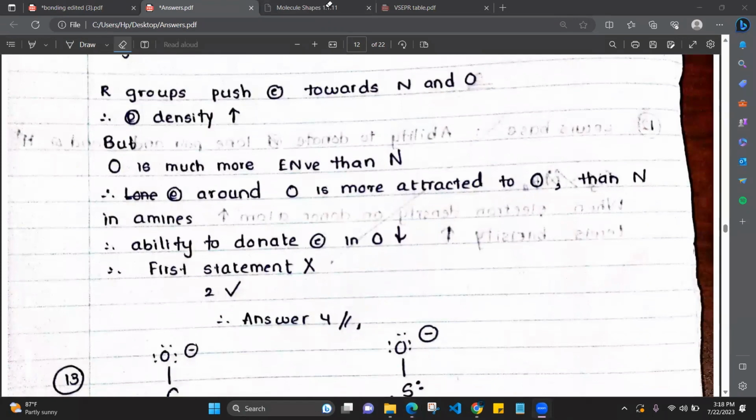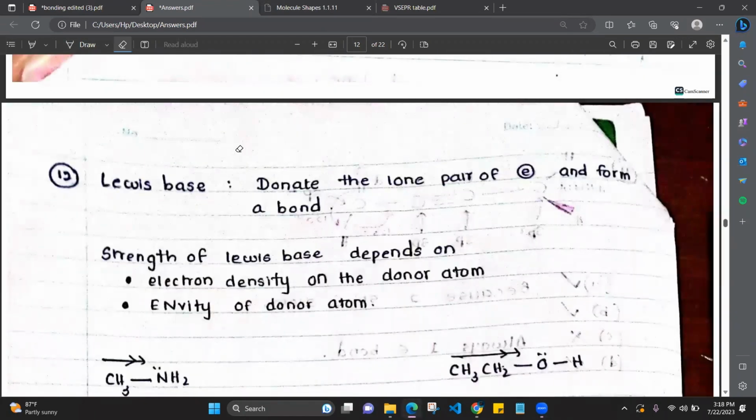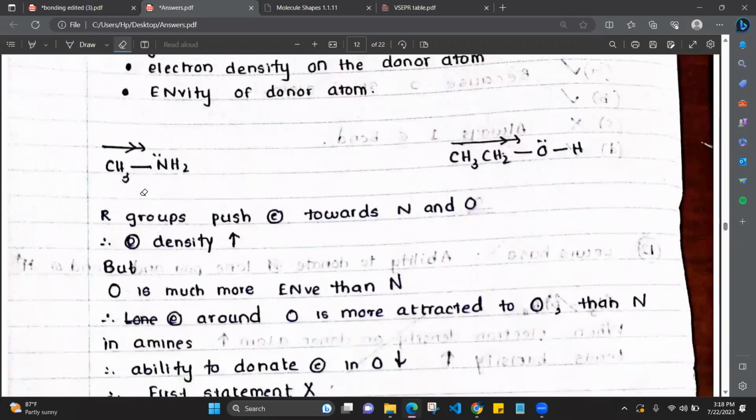Now what's the doubt? The R group pushers. Okay. If there is an R group, there is a theory for this. You will learn it more in organic. If there is an R group attached to the central atom, the R group pushes electron density. The R group is a heavy group in this molecule.